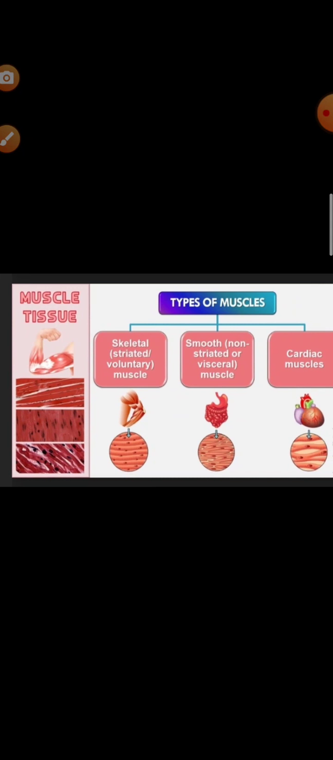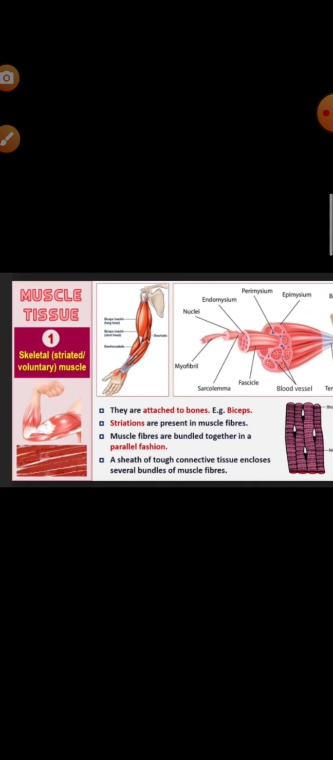Now, what are the types of muscles? First is the skeletal muscle or voluntary striated muscle. Second is the smooth, non-striated or visceral muscle. Third is the cardiac muscle. So, we will now discuss in detail each type of muscle.